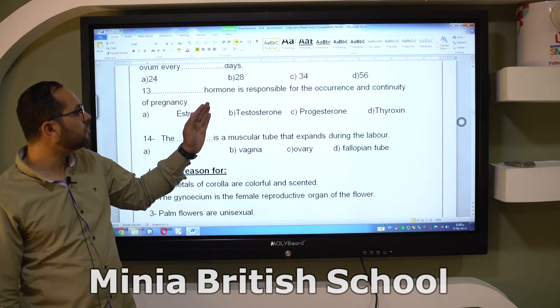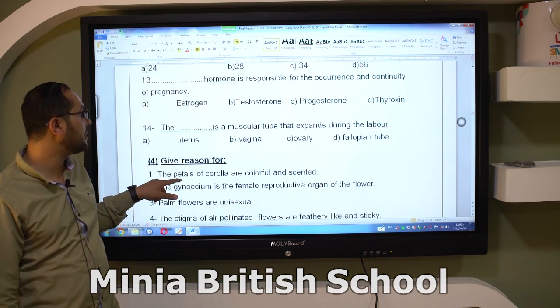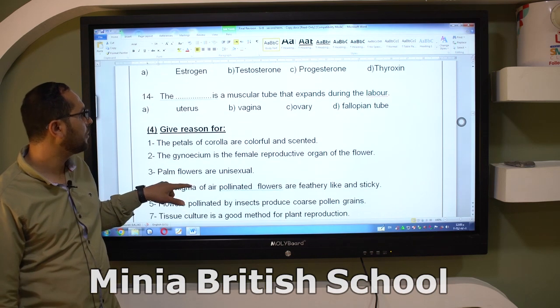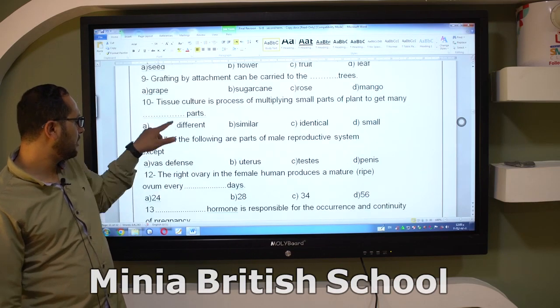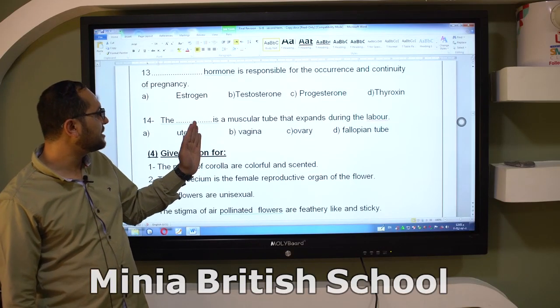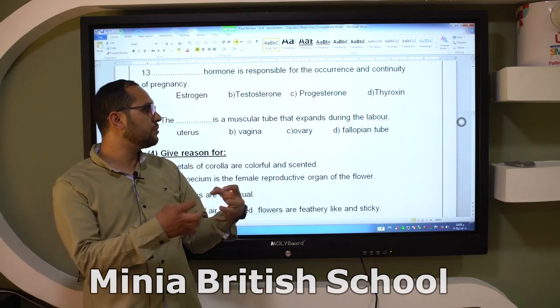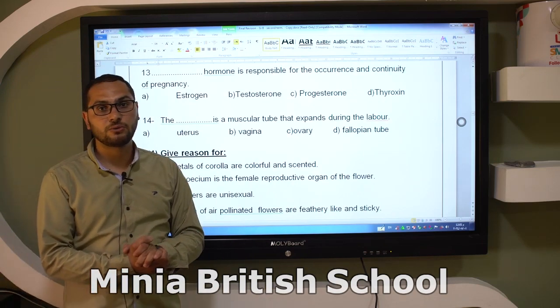Number 13, the hormone that is responsible for the occurrence and the continuity of the pregnancy. This is progesterone. The last one, number 14, the space is a muscular tube that extends during labor. This is the vagina. Okay, thank you for watching.